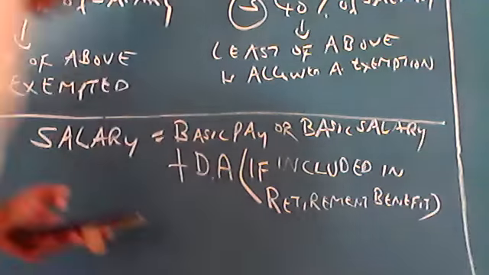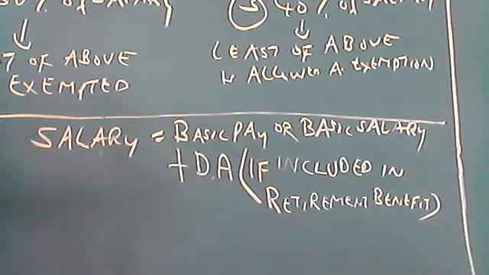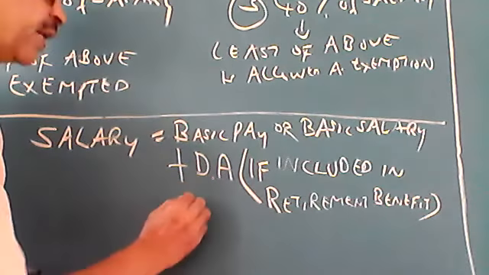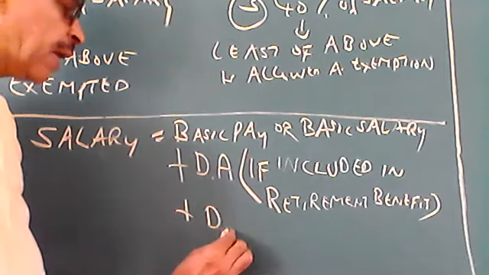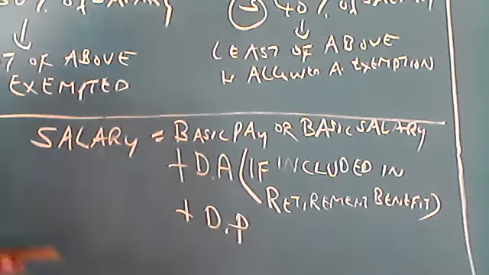In other words, if DA is included in retirement benefit, that is called DP, dearness pay. DP means dearness pay, because dearness pay means by default DA is included in retirement benefit.